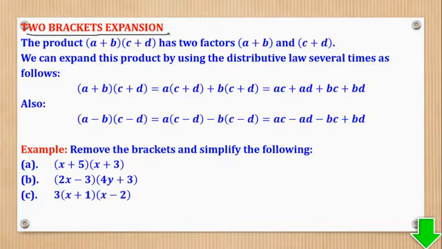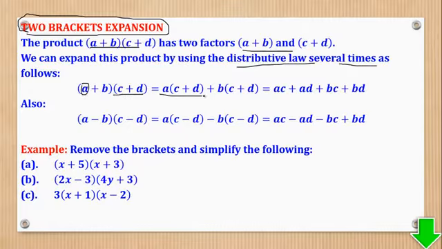So now we shall go to the next trick, which is called expanding two brackets. Previously, it was only one bracket, but the question is, what if there are two brackets? So still use the distributive law several times. How is that done? You are going to first say this alone will multiply the whole of this bracket and it gives you this. Then also this alone will multiply the whole of this bracket and gives you this. Now this plus comes from here.